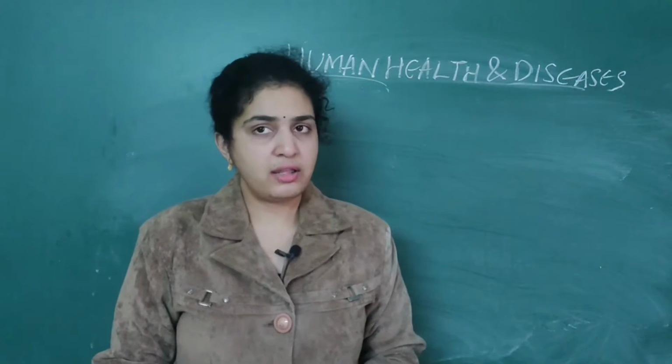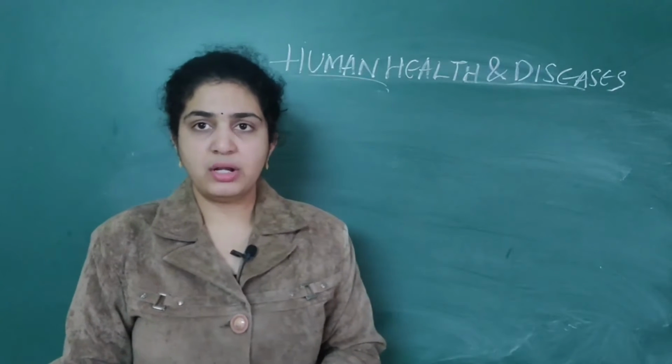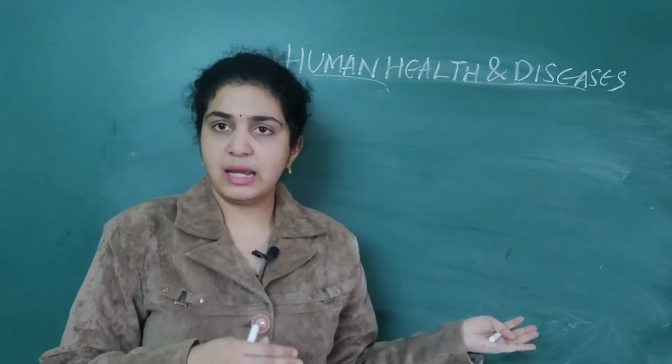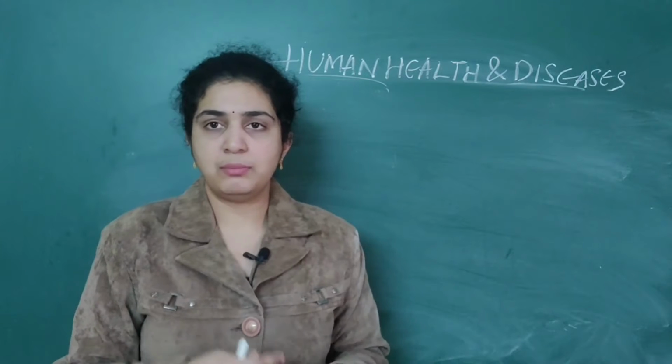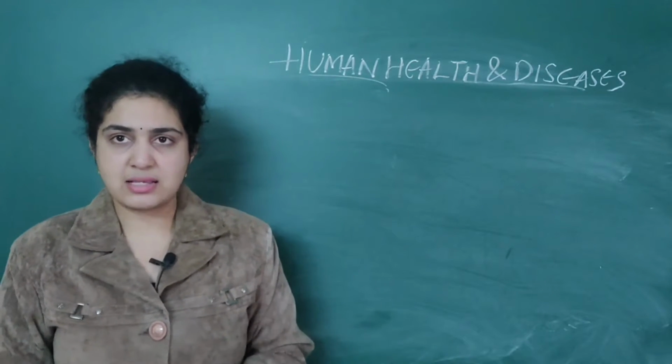In this lecture, we are going to continue with the topic called human health and diseases. Already in the last class, we have seen the different types of immunity, that is innate immunity as well as acquired immunity. I'll just revise the topic for those who have missed the last class.